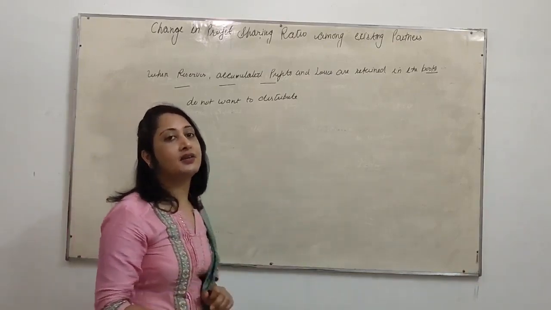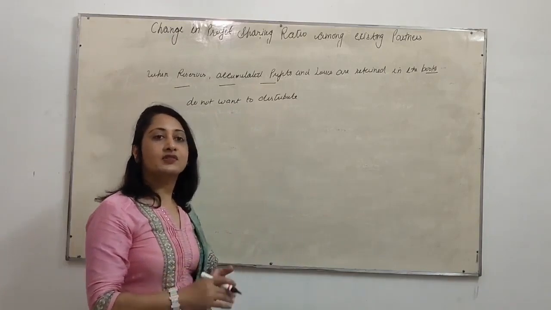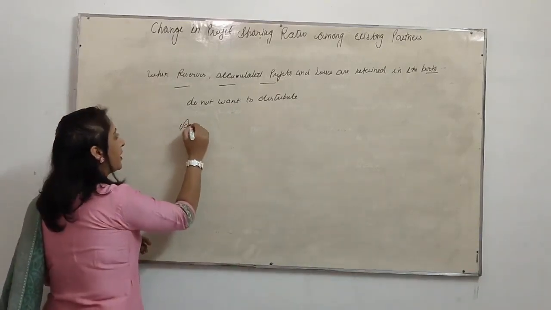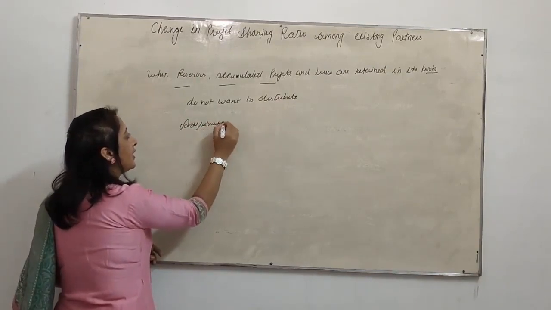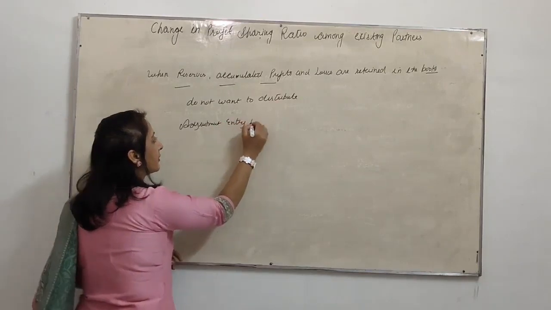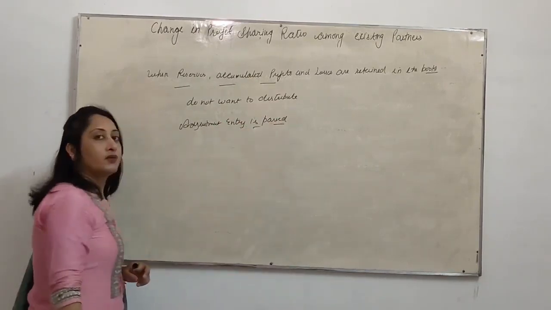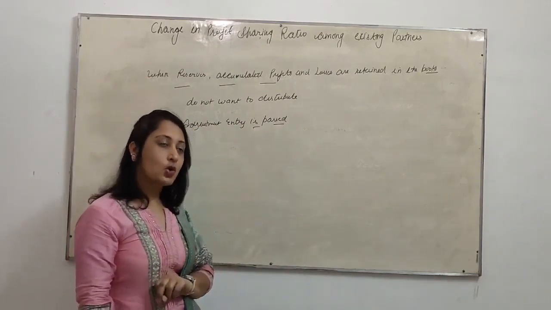An adjustment entry is passed for the profits and losses earned in the past. They make an adjustment entry. If they do not want to distribute at that time, an adjustment entry is passed. First, we will calculate the sacrificing and gaining ratio.